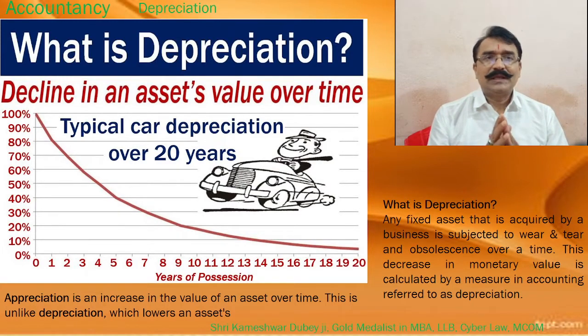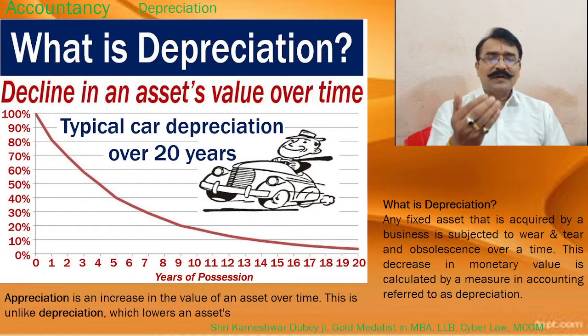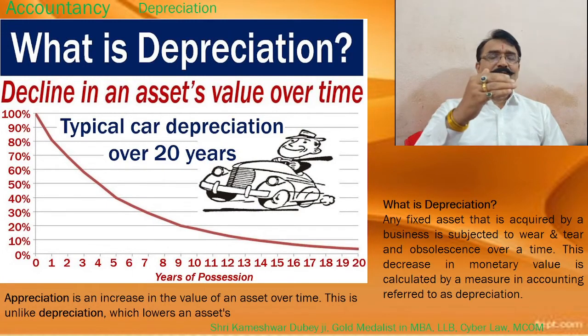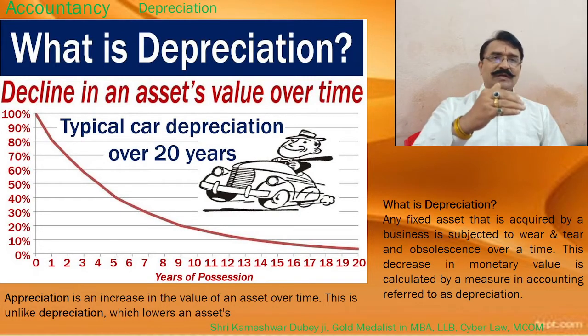Like that, every year when you go for insurance for your bike or car, the insurance company will make the valuation lesser. First year car valuation is 8 lakh. Second year it may come to 6.5 lakh. Third year it may come to 6 lakh. Valuation is coming slowly down because of these reasons.